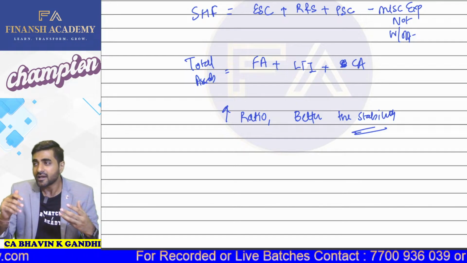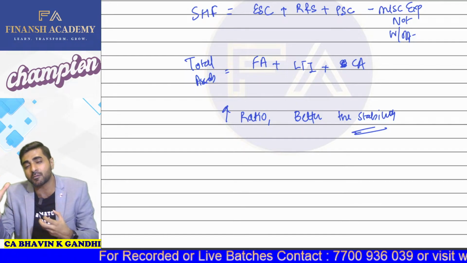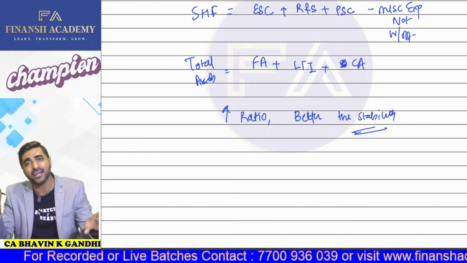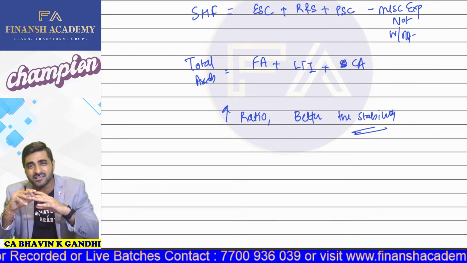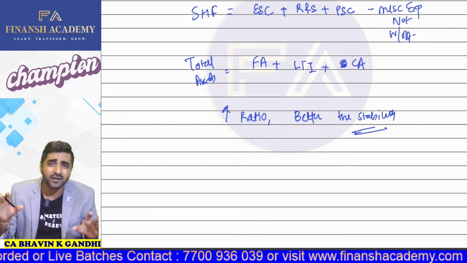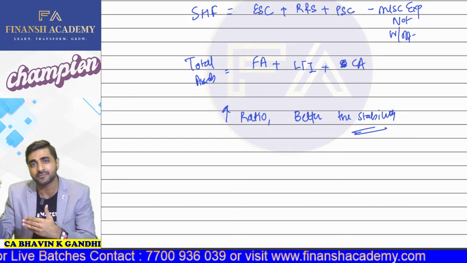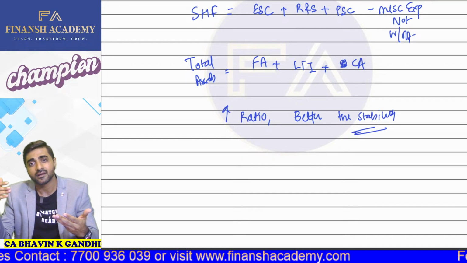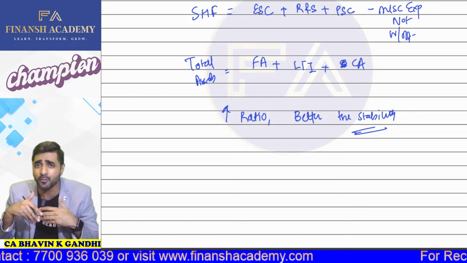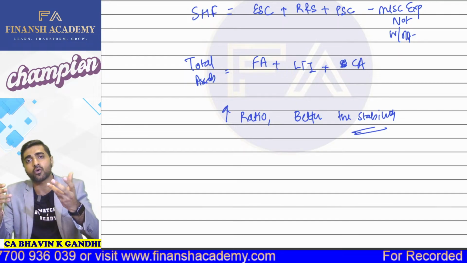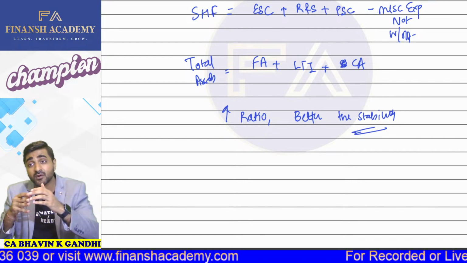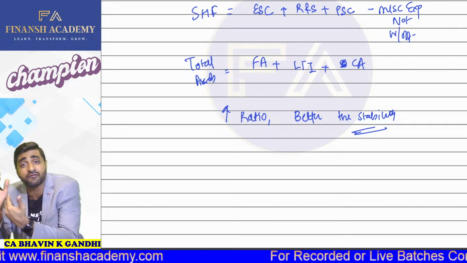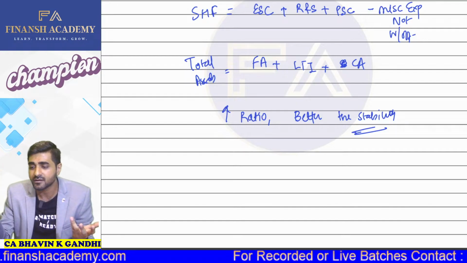If tomorrow I know that my assets are being financed from my own money, I don't have to worry. Even if there is any kind of problem which appears outside, it's okay, no problem. I still have my assets with me. I don't have to take risk in the business, because there is no fixed obligation I have to pay anywhere else. Now, let's say during COVID, there was a pandemic. So many businesses were shut. They were paused. But if my assets are being financed from my own funds, I don't have to worry at all.